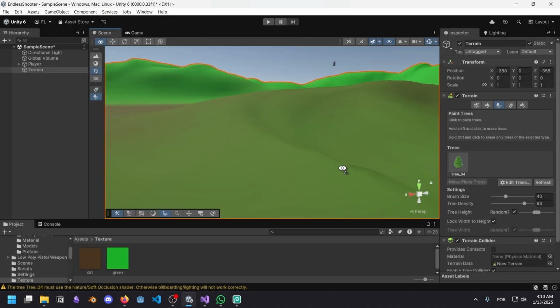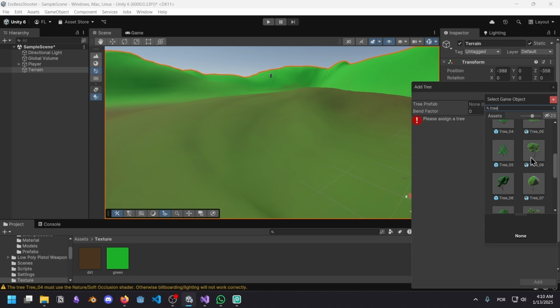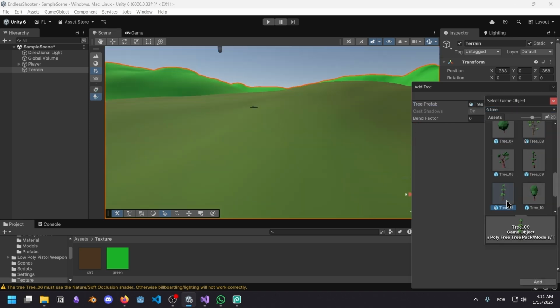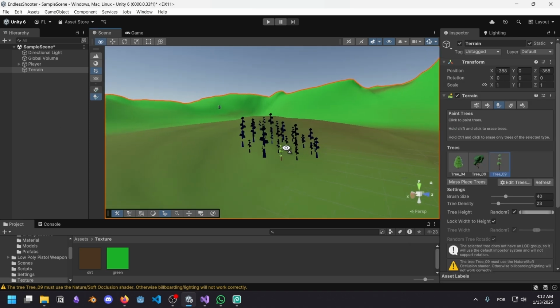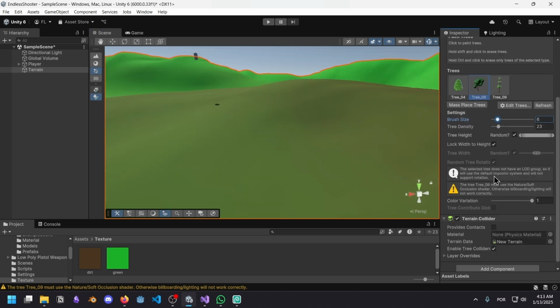Okay, let's undo this because I want to add more trees. For example, I want this tree. It looks quite good. Let's add this tree. I also like this one a lot. And why do they look so bad in the distance? Oh, I see. So these trees are not necessarily made for terrain use because we have to use Nature's Soft Occlusion Shader and we need an LOD group, which makes sense, right? We need a level of distance group. I mean, these trees are very low poly already, so I don't know if we need LODs.